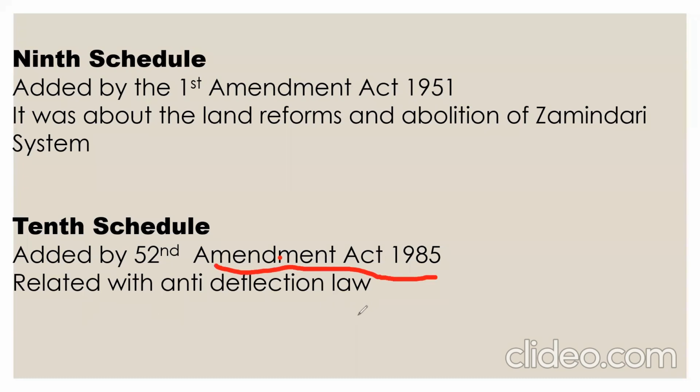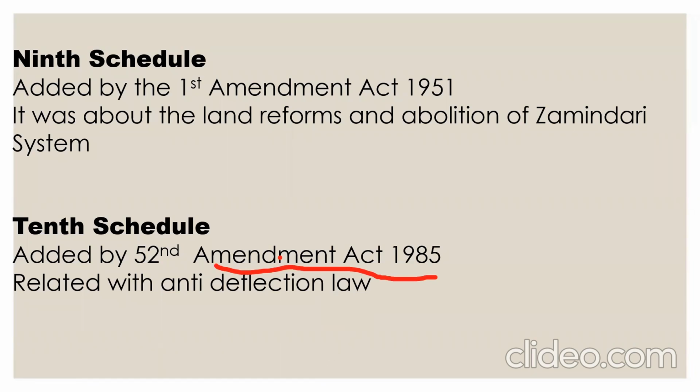It basically talks about the anti-defection law, like sometimes an MLA or MP leaves one party and joins another party. But after the amendment of this schedule, for example, someone XYZ is an MLA from XYZ place, from BJP, but after some time he left BJP and joined Congress, he can't keep this post in the Congress.